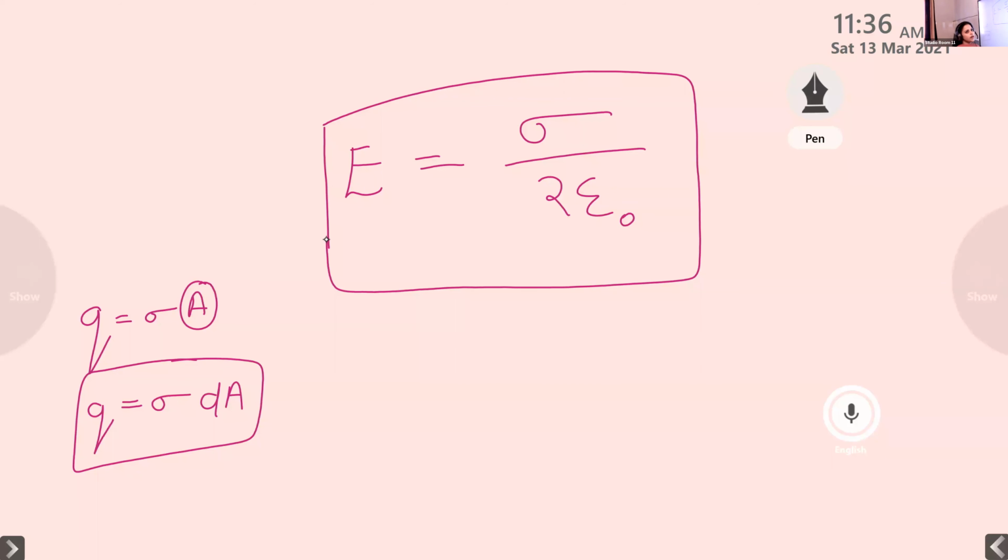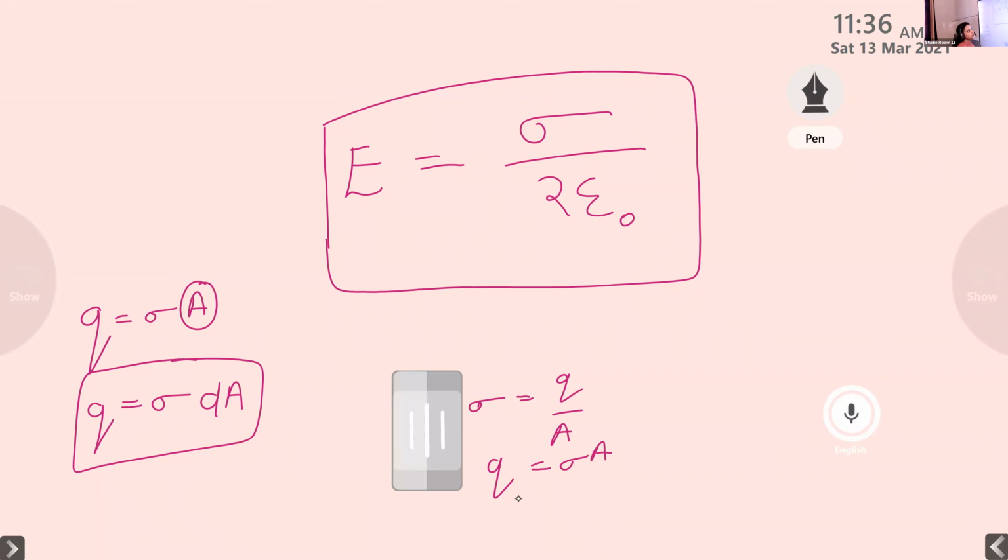After some time this charge is uniformly distributed along the surface. Then we calculate the surface charge density, sigma, which is given by Q divided by A. From that, we find the expression Q is equal to sigma A.